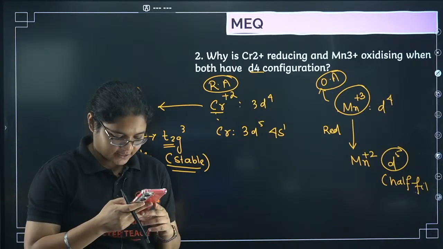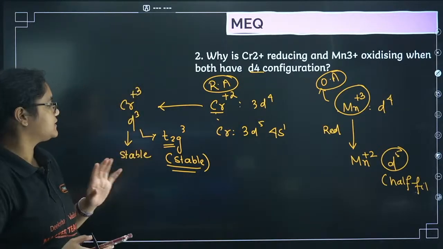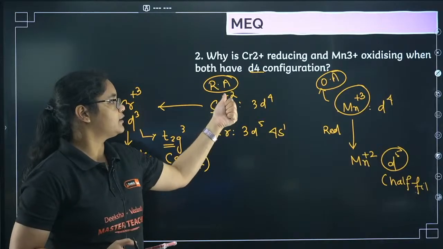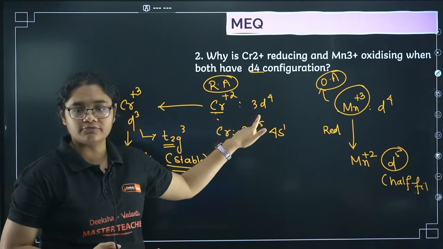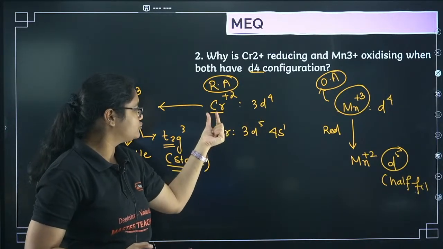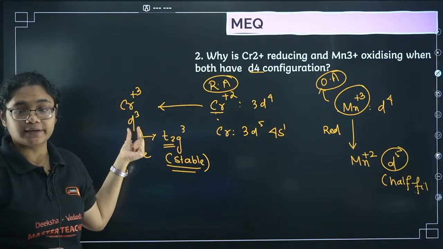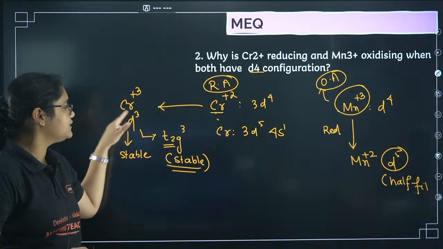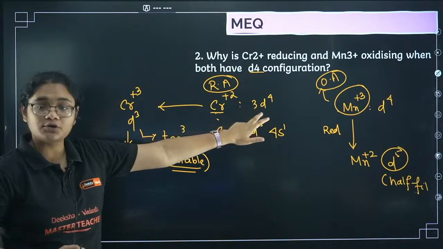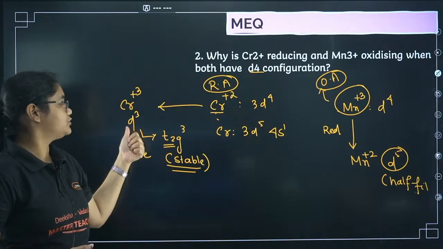Okay, Prajwal is saying once more. Please understand, Prajwal, chromium has Cr2+, right? That is a d4 configuration. Now Cr2+ gets converted to Cr3+. Why? Because d4 configuration is not stable here, d3 configuration is stable.